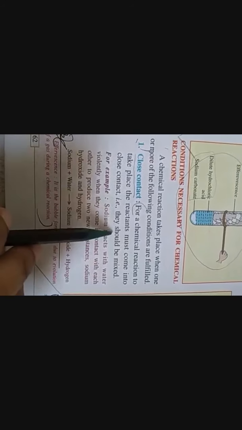You will give the heading conditions necessary for chemical reactions. First point, close contact. For a chemical reaction to take place, the reactants must come into close contact, that is, they should be mixed. Okay, till here you will write.